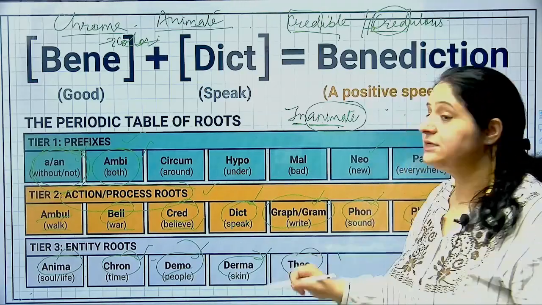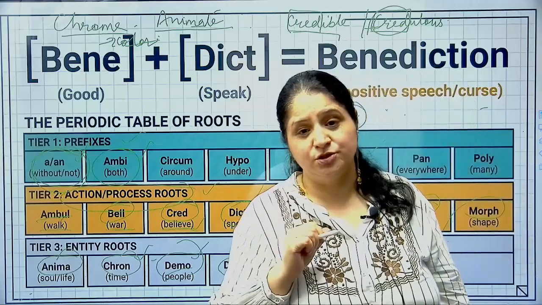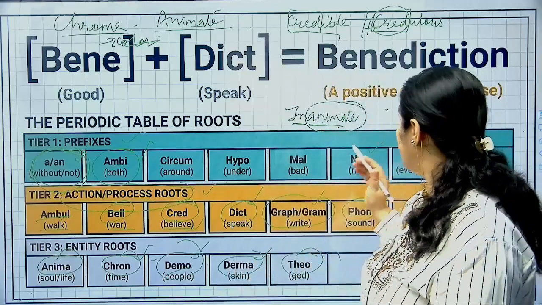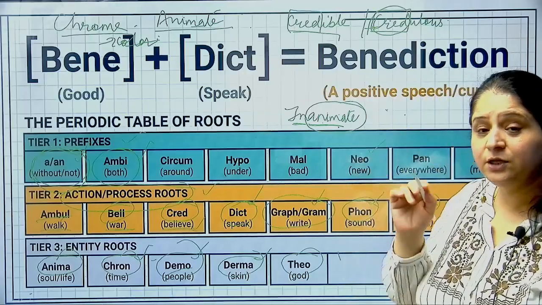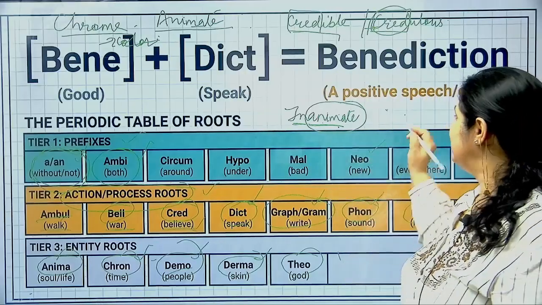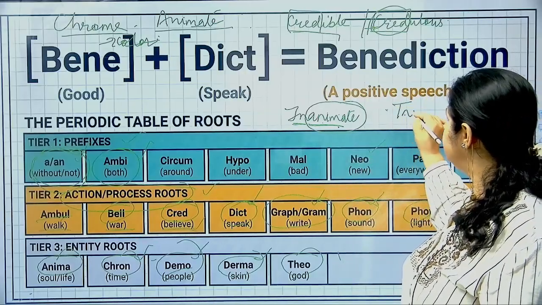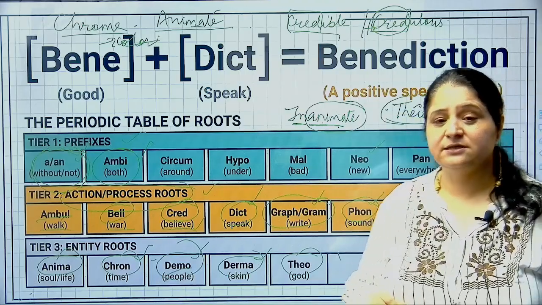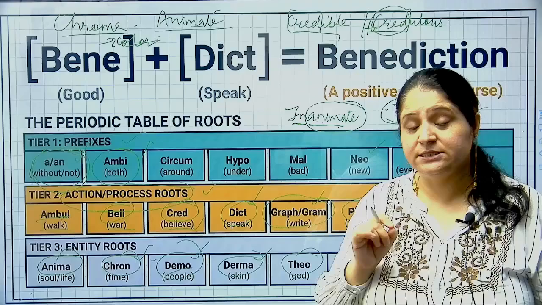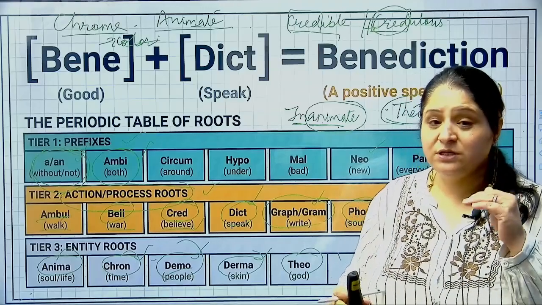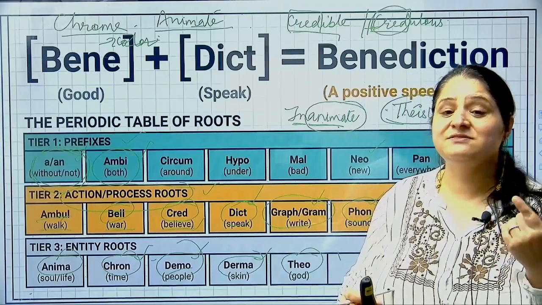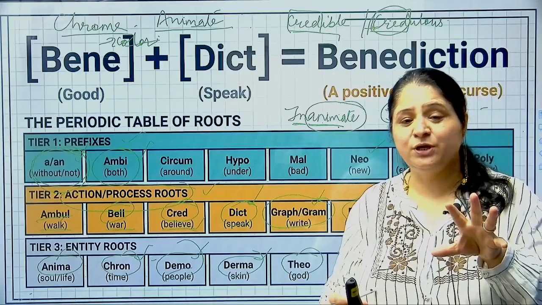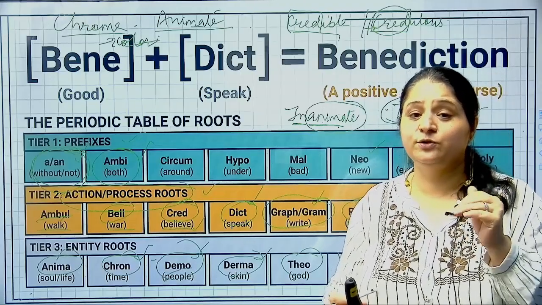All right, theo. अब देखो, theo is a root word for God or religion. Now we need to understand one thing over here. अगर theo का God या religion से लेना देना है, so there is a word theist. Theist का क्या मतलब होता है? Now theist is a person who believes in God. जो भगवान में विश्वास करते हैं उनको हम थीस्ट बुलाते हैं, and theist basically हिंदी में बोले तो आस्तिक जिनको आप बोलते हैं.